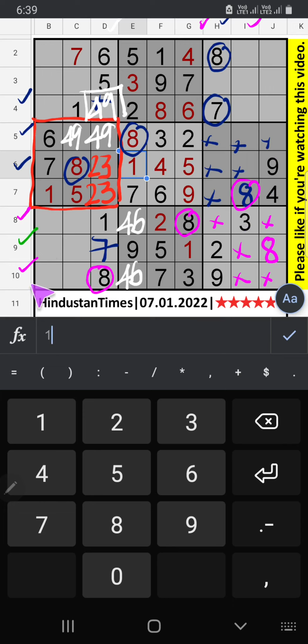9th row and 10th row we have 7, so 7 can't come in the cells. Column H also we have 7, so 7 can't come in the cell, then 7 is confirmed here.